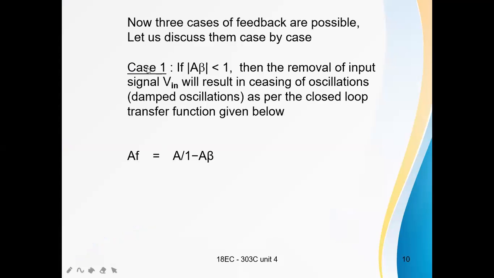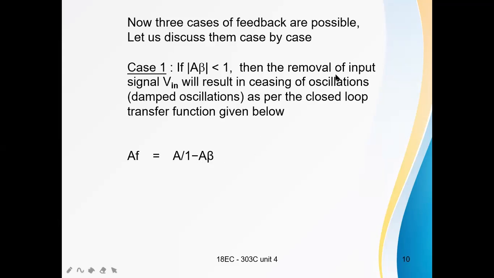In case 1, if A beta is less than 1, what will happen? A beta is less than 1, 1 minus A beta. The removal of input signal will result in ceasing of oscillations.